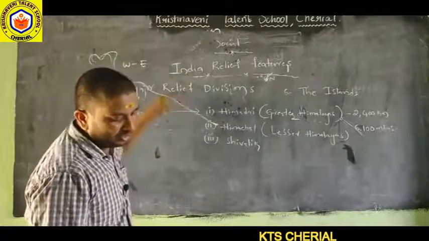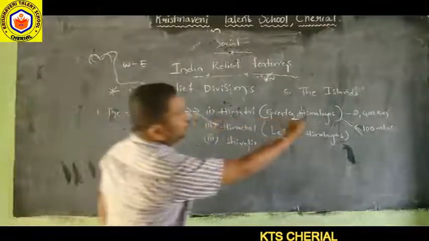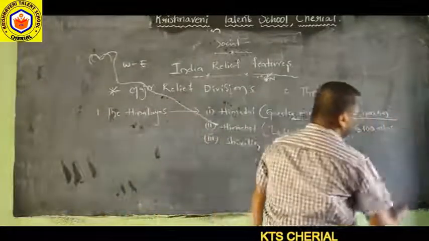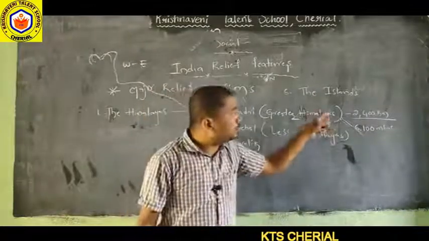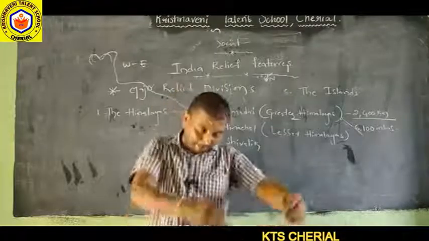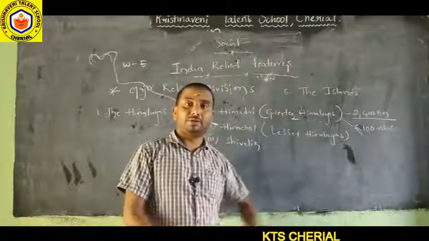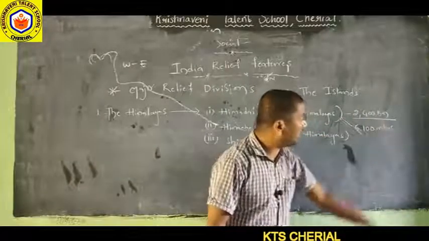These Himalayan mountains extend nearly 2,400 kilometers from Jammu and Kashmir up to Arunachal Pradesh. It is 2,400 kilometers, the complete length of the Himalayan mountains.